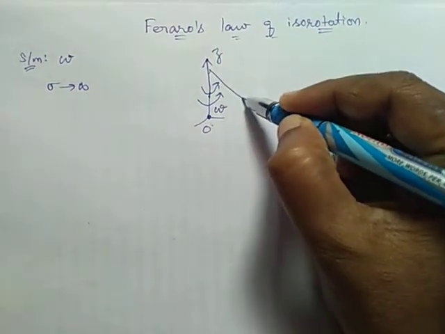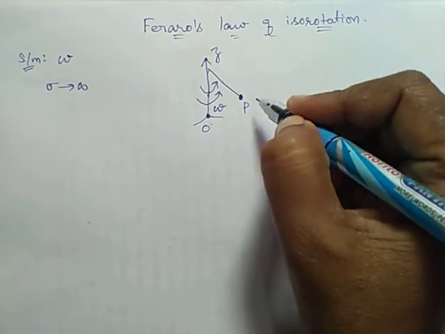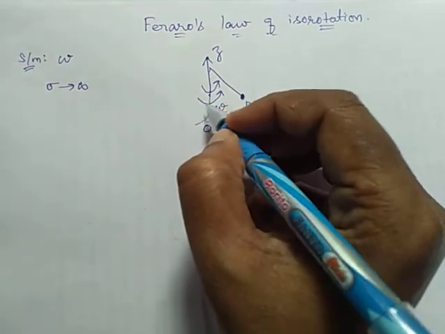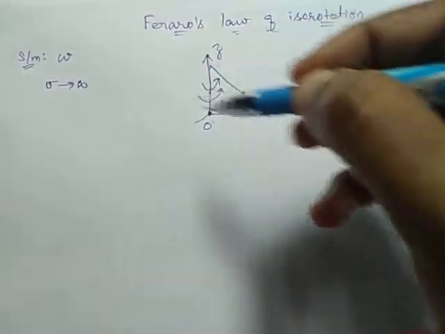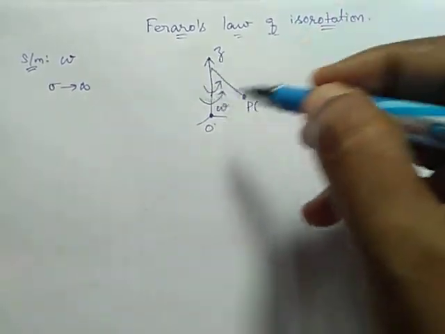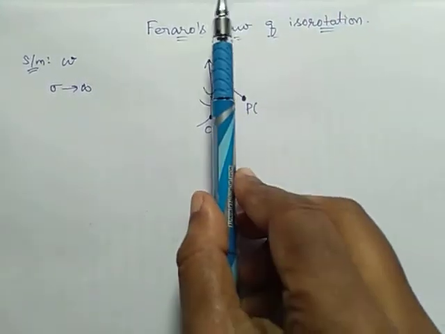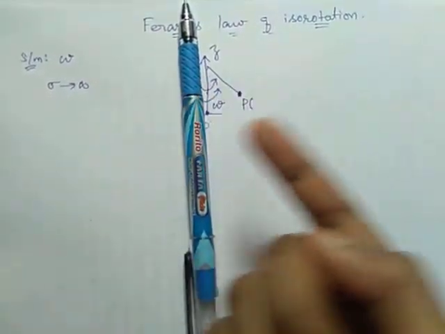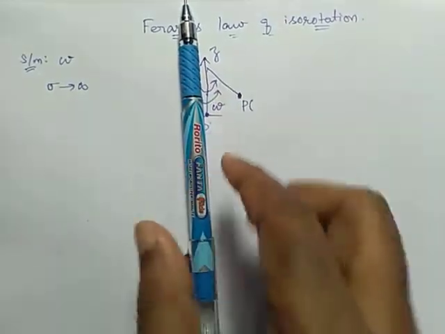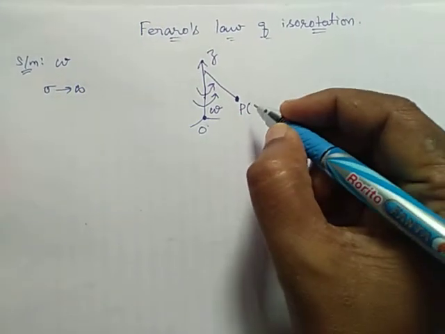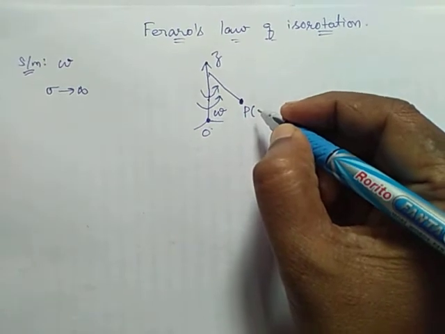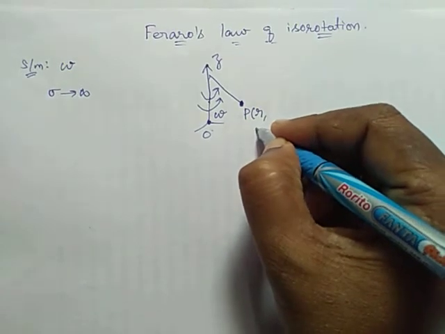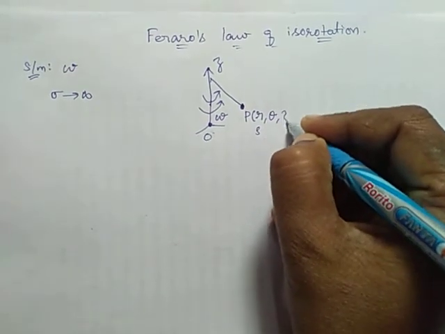So I'll consider some point P. Since we are considering angular velocity, when the fluid rotates about its axis, it forms a cylinder. So here we are not considering the Cartesian coordinate system, but the cylindrical coordinate system, that is r or rho, theta and z.